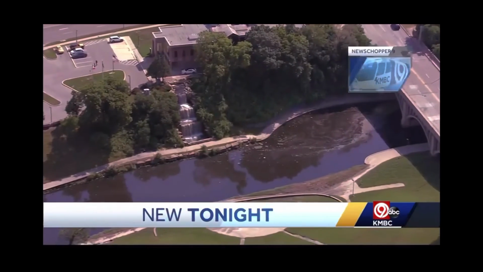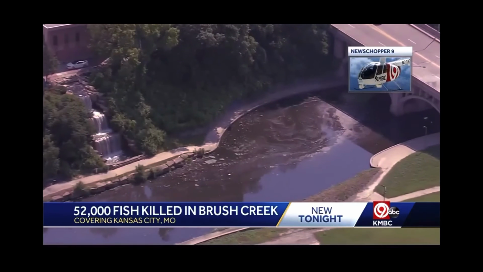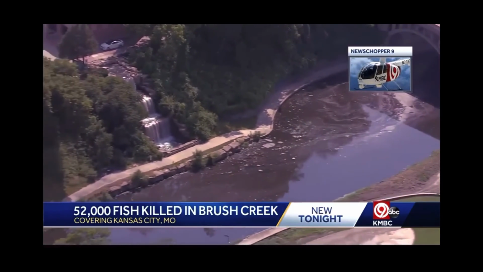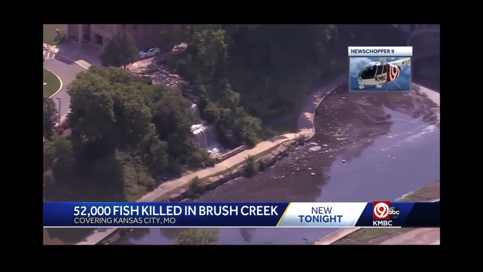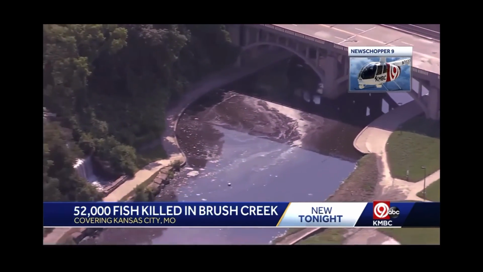An investigation is on after thousands of fish have died in Kansas City's Brush Creek. State conservation agents think more than 52,000 fish have died, mainly sunfish. They were found along a 4-mile stretch from the plaza to near Elmwood. Stagnant water combined with recent heat could be